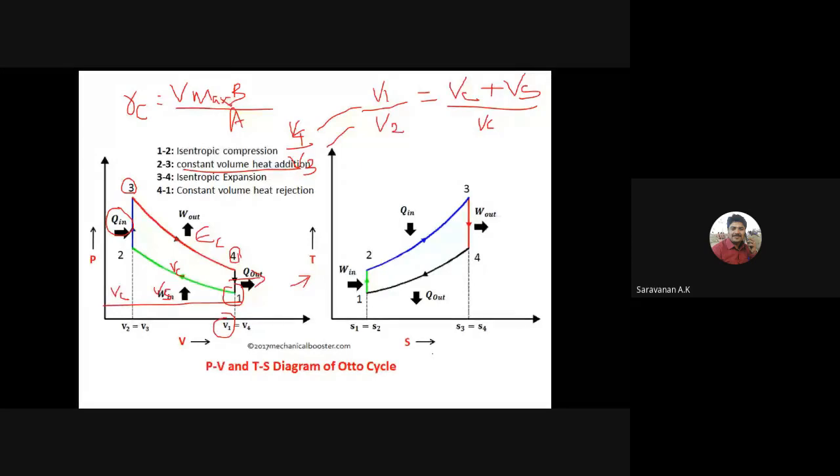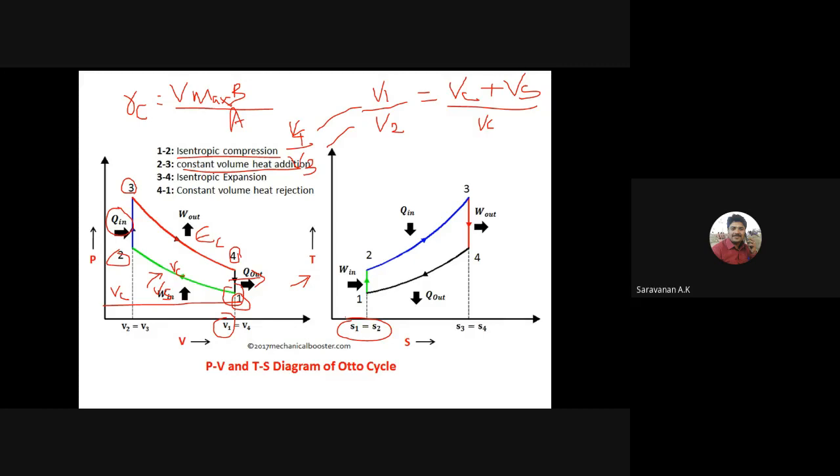So here we are not supplying any heat in this process, so the entropy is constant.